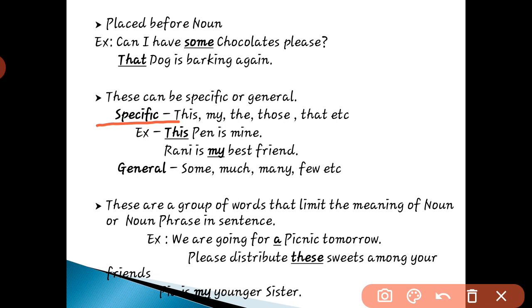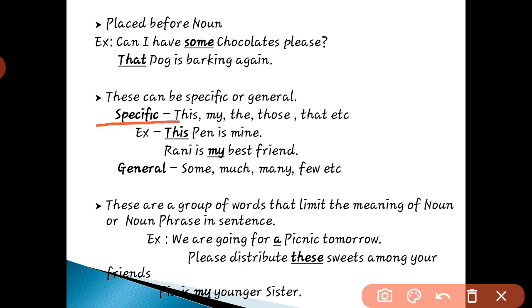When I don't know the exact amount, I say much or more. I have enough money. So here enough is also a general determiner. When I say I have some chocolates, when I don't know the exact number of those chocolates, I say some. So this is a general determiner.